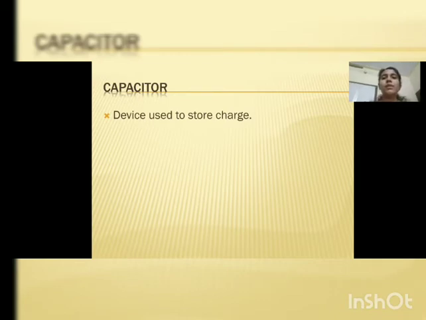Next, a capacitor can store charge. But how much charge can be stored in a capacitor or a conductor? Can we store any amount of charge inside the capacitor? No, it's not possible, my dear children. See, just imagine you have a bucket with you. The capacity of that bucket is 25 liters. That means you can store 25 liters of water in that bucket.